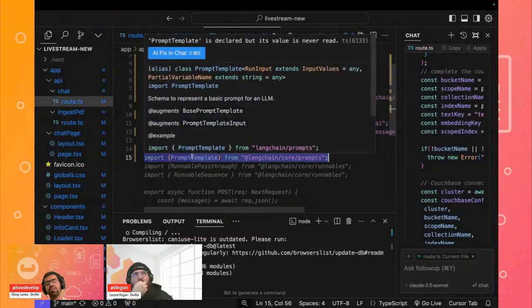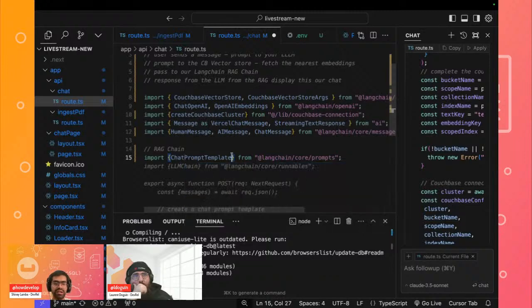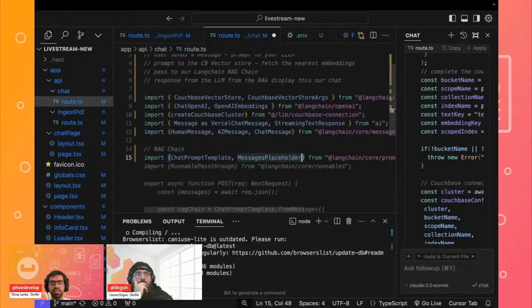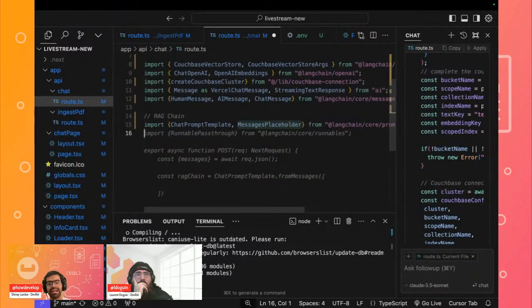Since we are going to be providing a dedicated template that says, hey, you are an AI chatbot and you are going to be parsing this particular input text, we'll be giving it a dedicated template so that it provides better responses. Otherwise there's always a chance for it to hallucinate. This is more specific to creating a RAG based application, and not necessarily related to Couchbase. But these are things you need to keep in mind when you are using the retrieval augmented chain from LangChain.